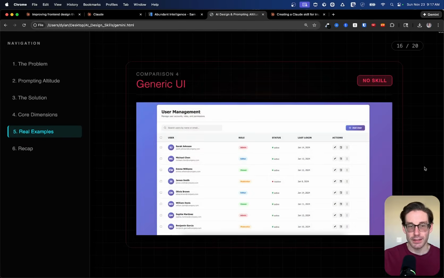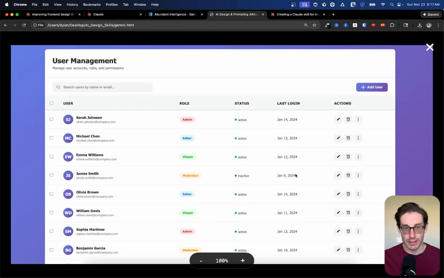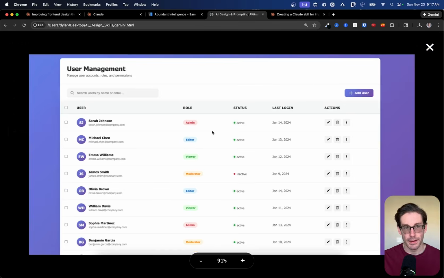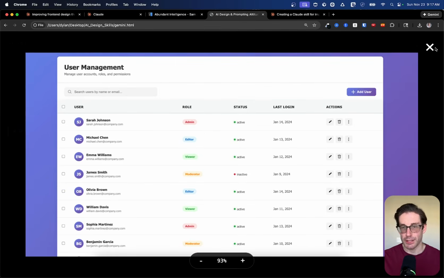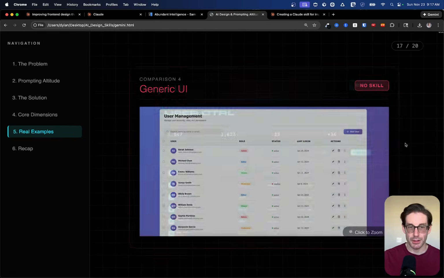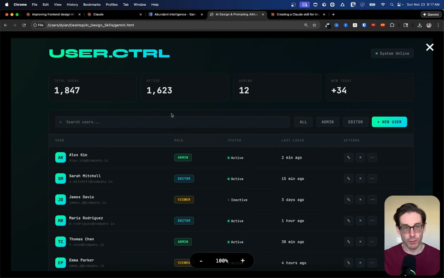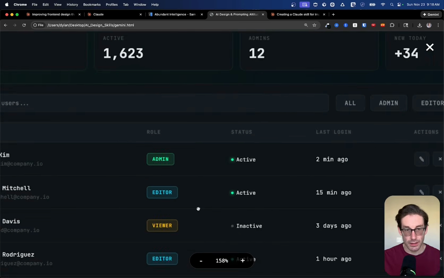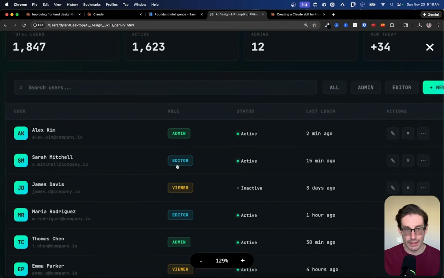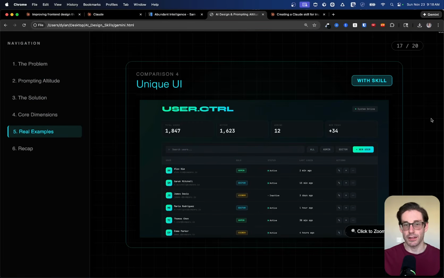Now this is a dashboard example. So if I zoom in on this, you can see that it has the purple gradients, it has the basic fonts. Oftentimes, when you see dashboards being created by AI, they tend to have these same types of buttons here. And this is the generic layout you'll see for most dashboards from AI. Now, if we enable the skill, try it again, we get something much more unique and more interesting. You can see the coloring is different, the fonts are different, the buttons down here I think are definitely more attractive, and a variety of other things. So this is the skill enabled again.